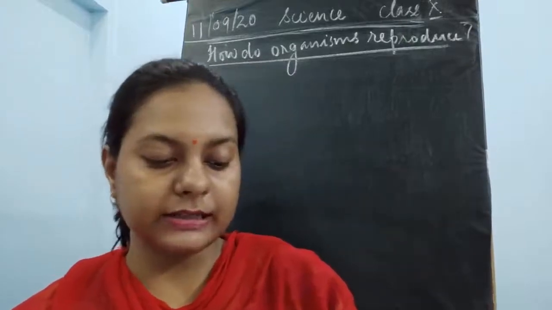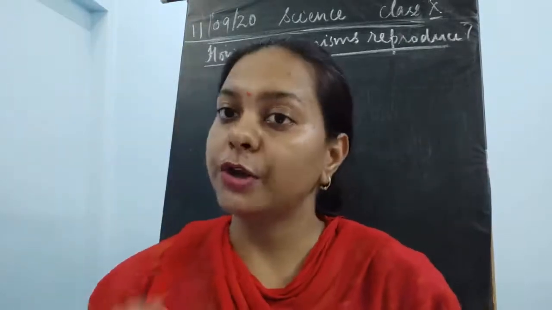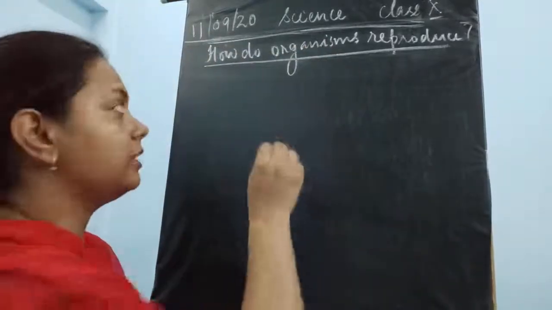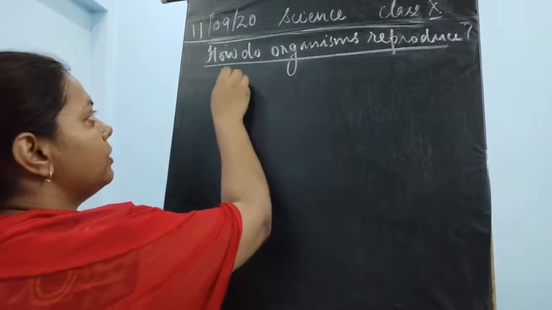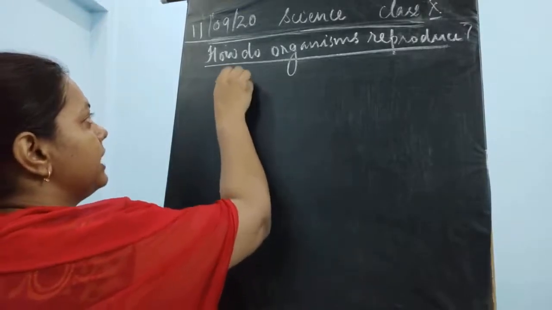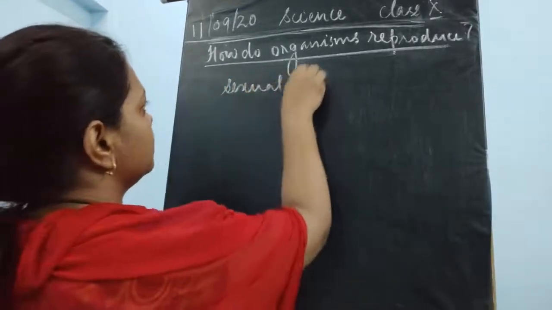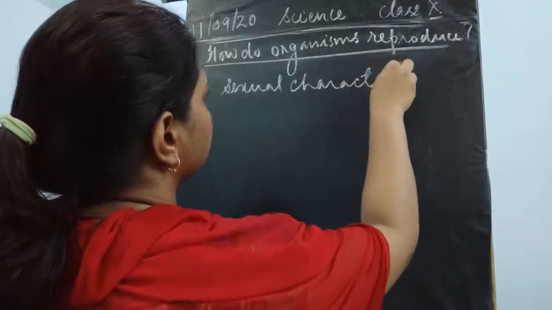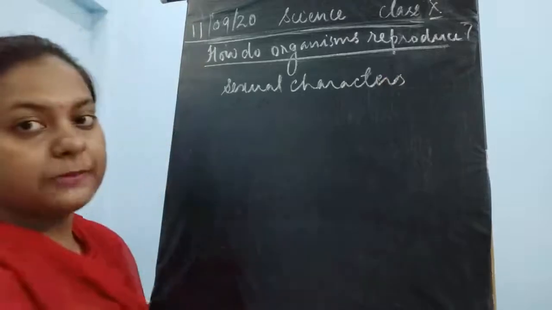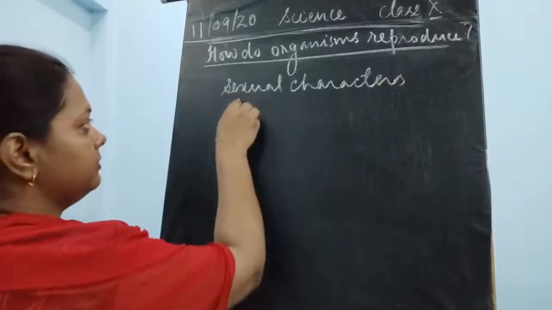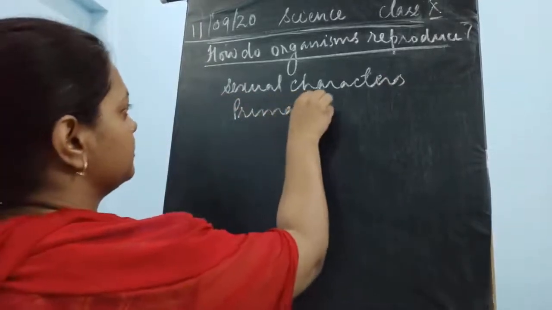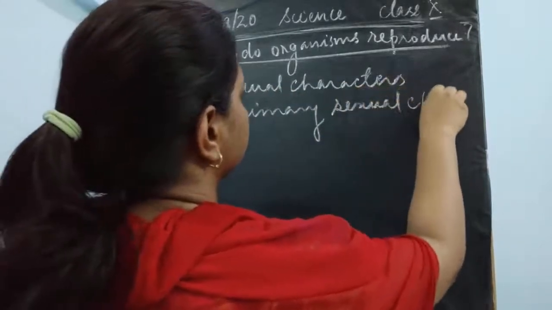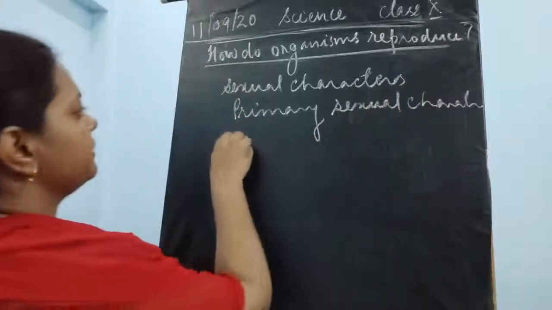There are secondary sexual characters present. Now what do you mean by the primary and the secondary sexual characters? I must tell you here itself. There are two types of sexual characters: one is the primary sexual character, and the other is the secondary sexual character.